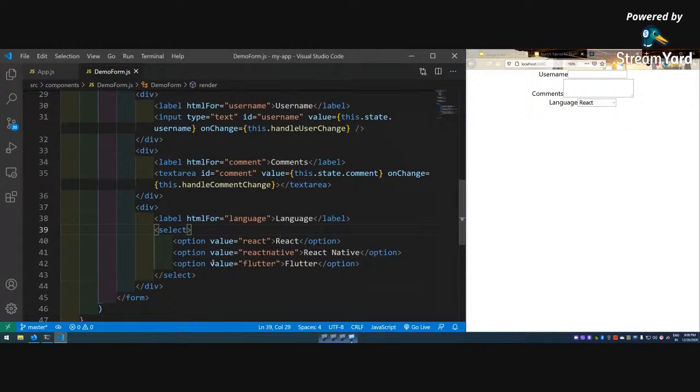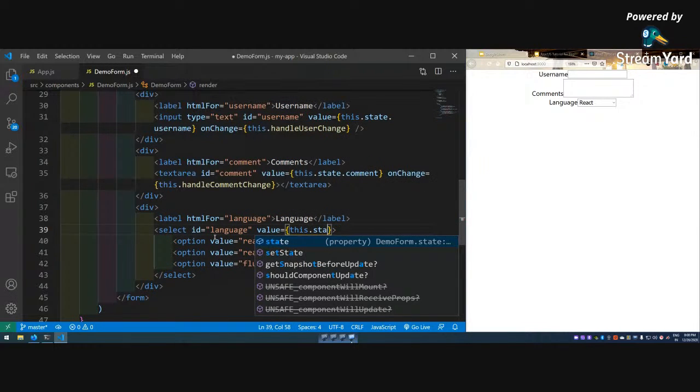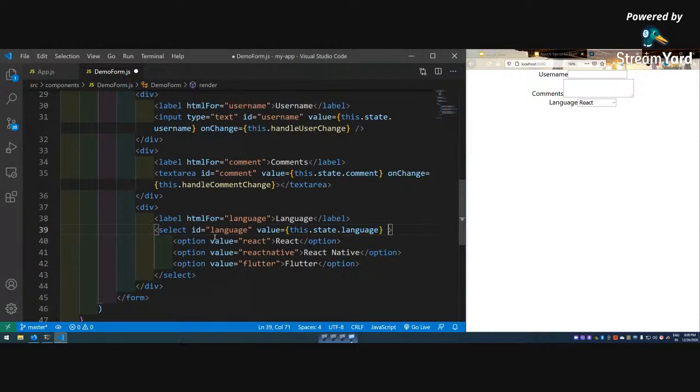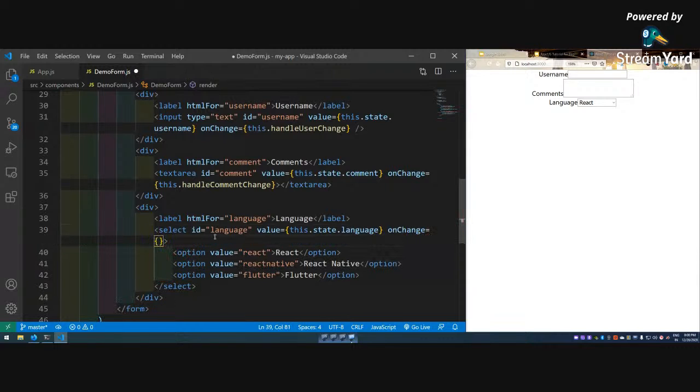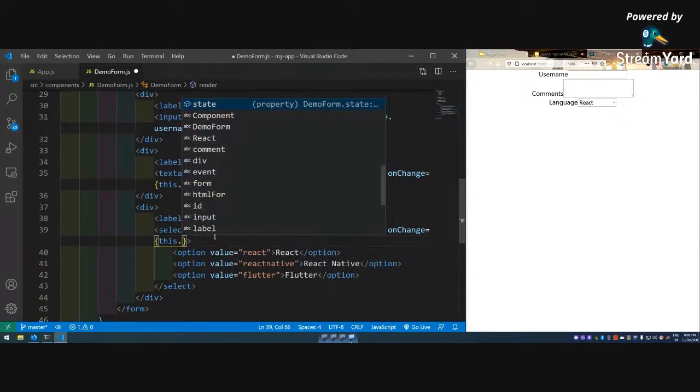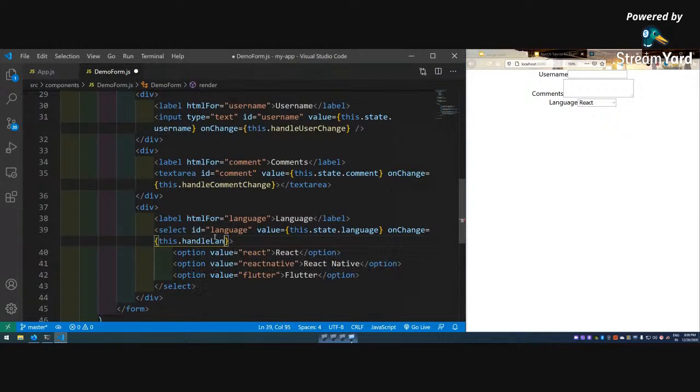Now as I have told, it is not complete. This value logic will come here: id equal to language, value equal to this dot state dot language, and onChange will be equal to this dot handleLangChange.